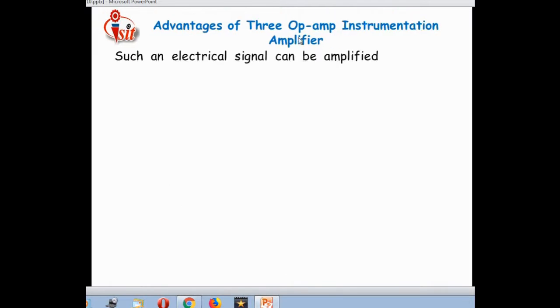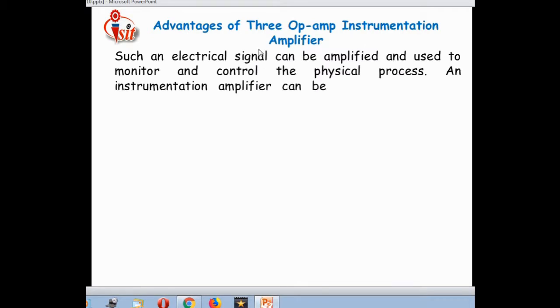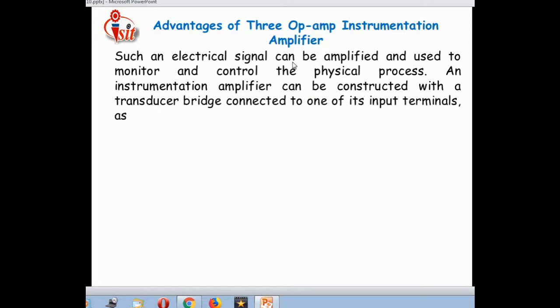Along with this point, there are a few more advantages of the 3 op-amp instrumentation amplifier that I have mentioned here. Such an electrical signal can be amplified and used to monitor and control the physical process. An instrumentation amplifier can be constructed with a transducer bridge connected to one of its input terminals, as shown in